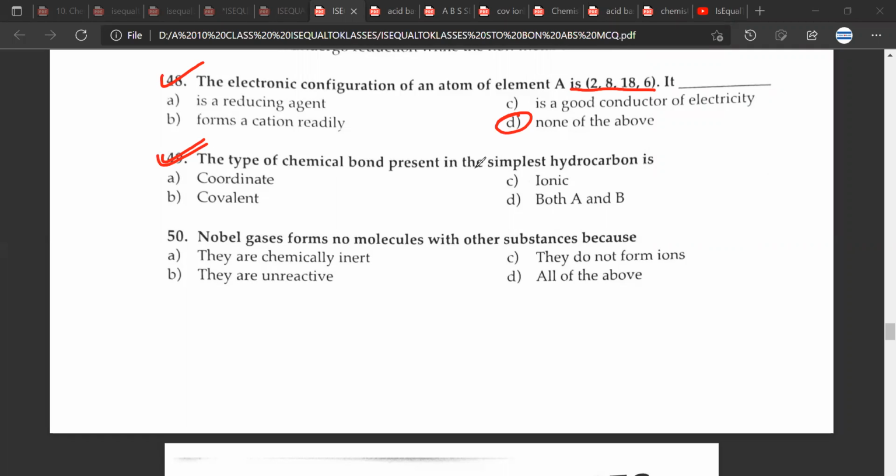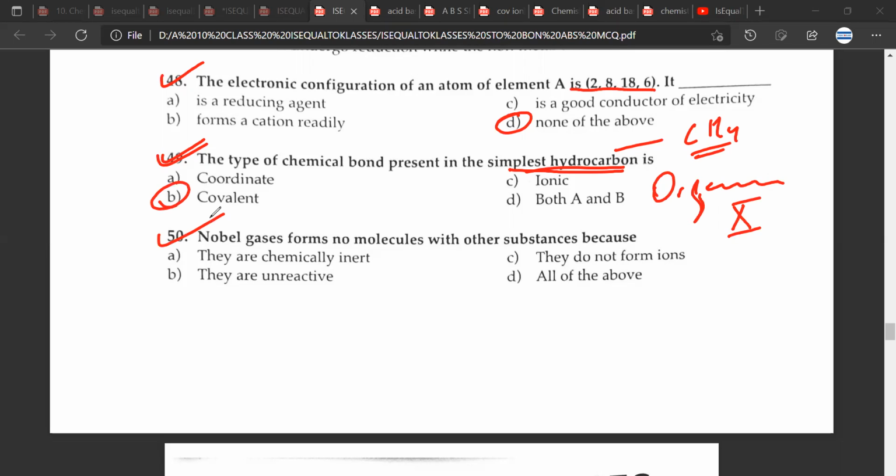The type of chemical bond present in the simplest hydrocarbon, say for example, CH4. This is the simplest example you can take. Of course, you will do organic chemistry, which is the last chapter in class 10th. There the chapter starts with the definition of hydrocarbon. So Mr. CB, the bond is covalent. Okay.